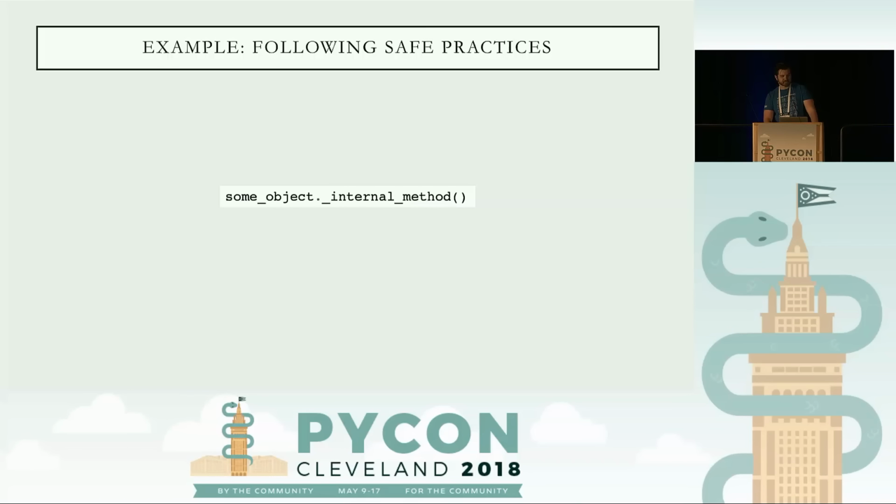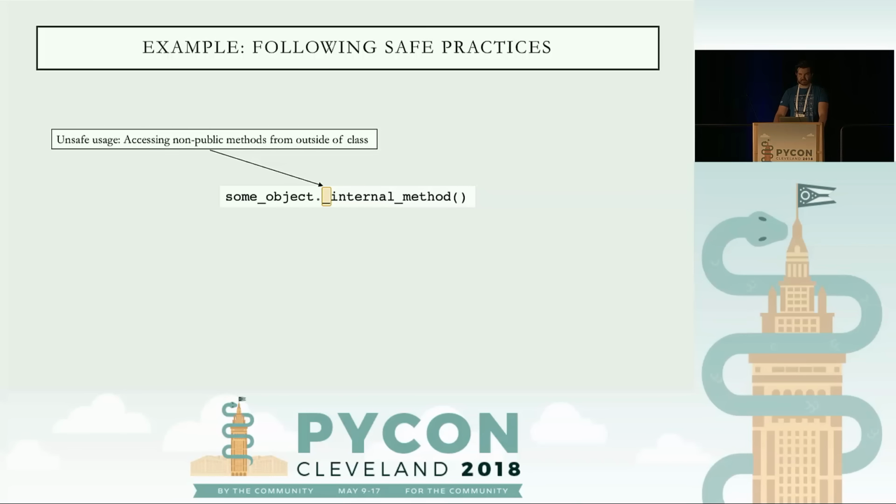Another example of following safe practices that can be checked with code quality automation is making sure you're not accessing internal methods outside of a class. So if it begins with an underscore, that means it's an internal method or attribute. And if you're using it outside the class, there's a chance it can break because the developer may make a change that's backwards incompatible or even remove the method altogether.